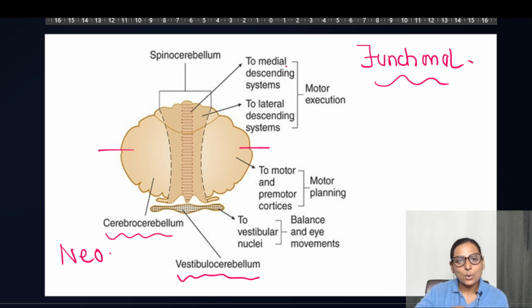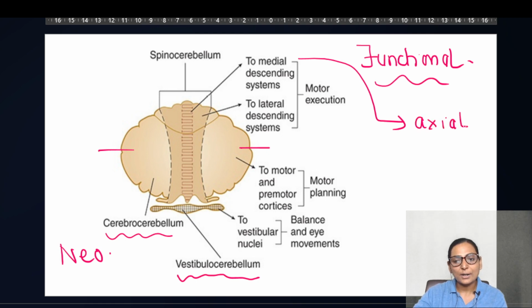This vermis has the medial descending system, that means the tracts which are more towards the medial neurons in the ventral horn cells. And if you remember, this medial descending system is mainly responsible for controlling the axial musculature. Please go through my video of the pyramidal tracts where I have very nicely included this part.